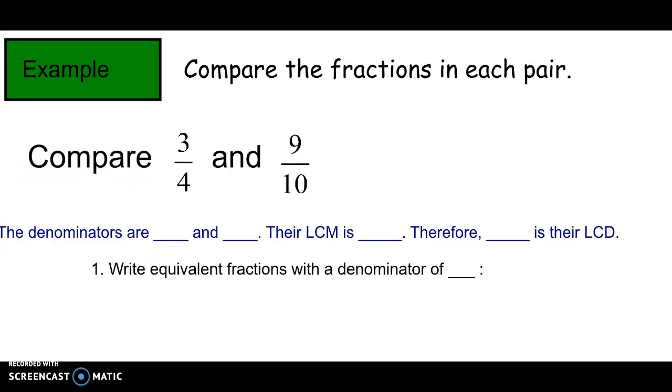You guys have already probably seen this last year, but just to remind you, here are the denominators of 3/4 and 9/10, 4 and 10. We want to think about their least common multiple so that we can create equivalent fractions. Their least common multiple would be 20, and therefore 20 is their least common denominator. We want to create common denominators so that we can compare the numerators. So we're going to have denominators of 20.